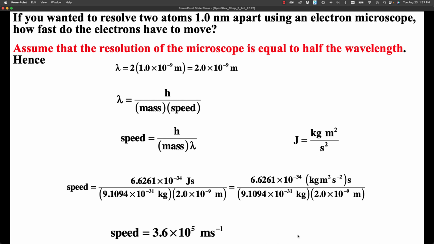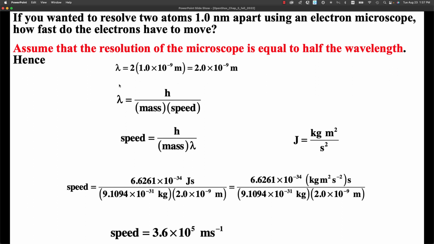You could be asked a question like: if you want to resolve two atoms 1 nanometer apart using an electron microscope, how fast do the electrons have to move? If we assume the resolution of the microscope is equal to half the wavelength, then the wavelength would be 2 times the resolution. We want a resolution of 1 nanometer, so the wavelength is 2 nanometers.